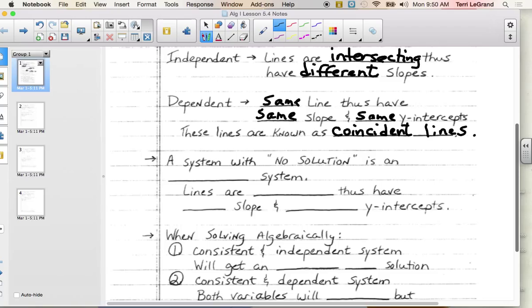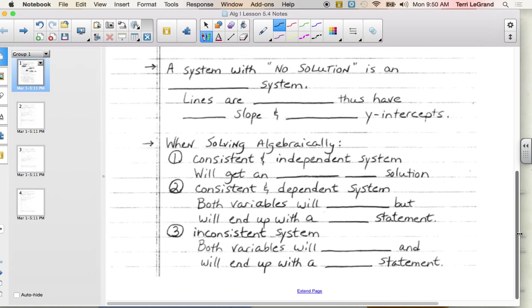We can count on them having different slopes. Or if it's a consistent system, it can also have infinitely many solutions. It's the same line. Those lines are on top of each other. They have the same slope, the same y-intercept. Well, then there's a system with no solution. We've come across that a few times, and that is an inconsistent system. So no solution, inconsistent.